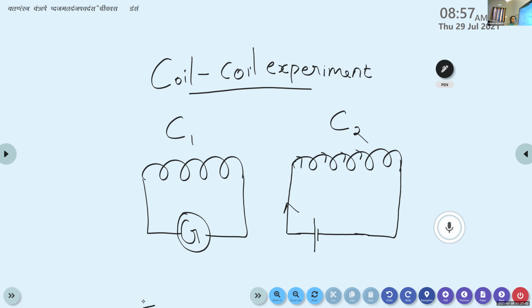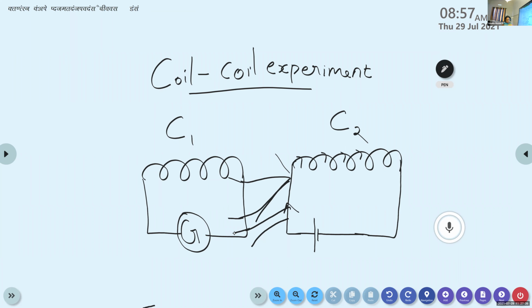We know that the coil C2 has become a magnet, and every magnet possesses its own magnetic field lines. So when C2 is brought near the coil C1, the maximum number of magnetic field lines from C2 enters into the coil C1.